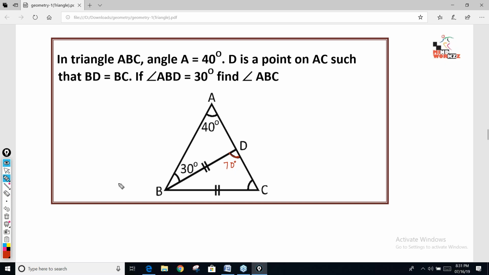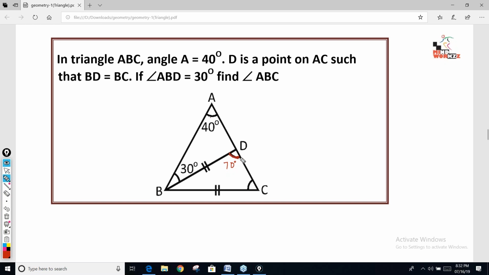Yes, Siddhant, 150 is definitely a wrong answer. Why is 150 wrong? If one of the angles is 40, can any of the angles be 150? Tanisha, if one of the angles is 40, can any of the angles of the triangle be 140? It's not possible. Look, this angle is 40, this is 30.